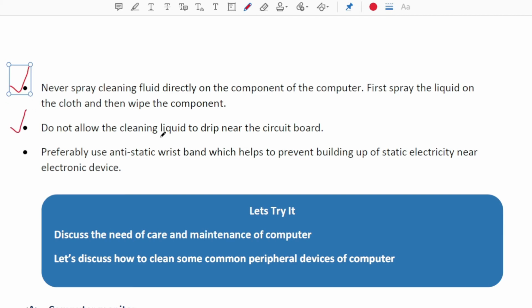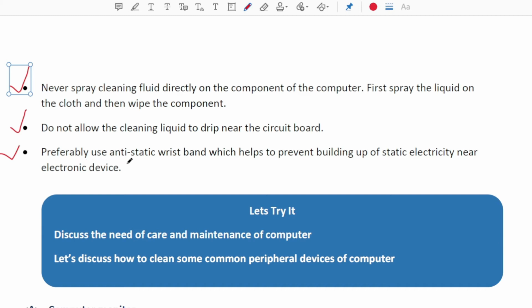Do not allow the cleaning liquid to drip near the circuit board, because if the liquid comes in contact with the circuit board, it can damage the hardware or the motherboard, which is an important part of the CPU.